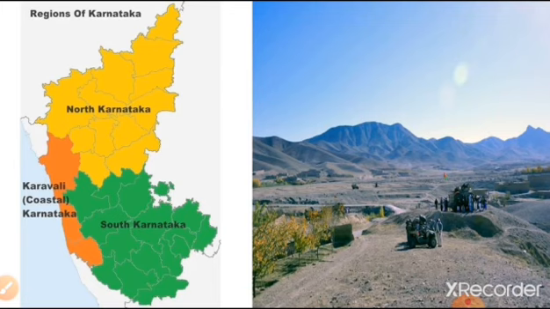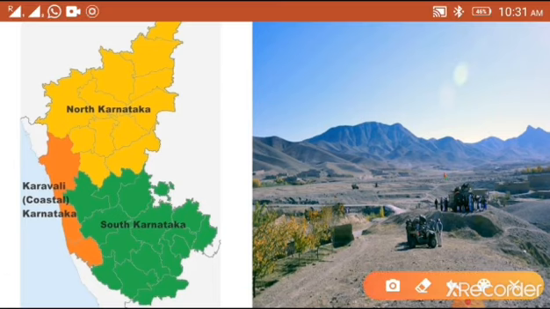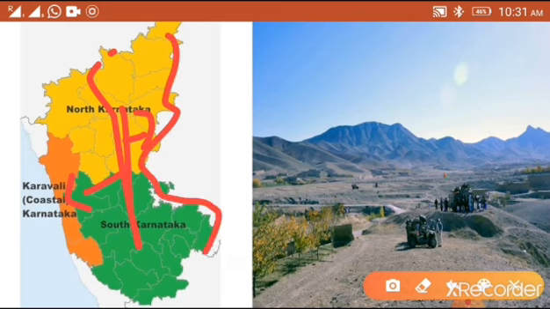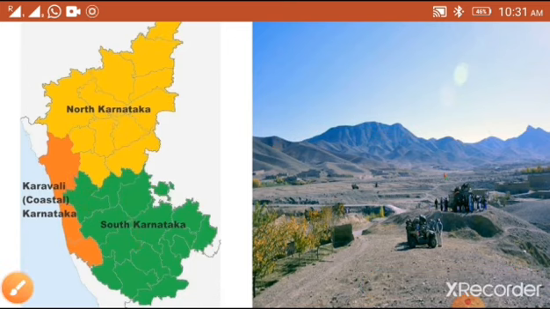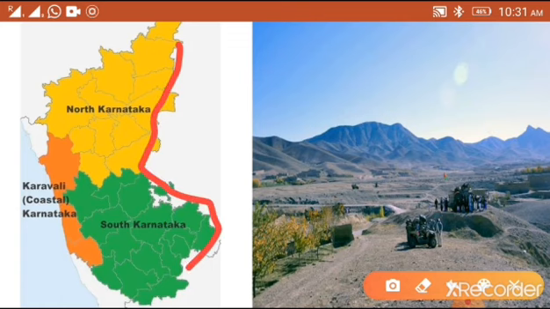Let me explain once again with this map and this picture. Look at here. This is Maidan region. So Maidan is located in the eastern part of Malnad and there are some ridges in the eastern part of Maidan region. Look at here. The top edge of the mountain is called ridges. And the height of the land increases from north to south. Look at here, the difference between northern Maidan and southern Maidan. When it comes to the south, the height of the land increases.